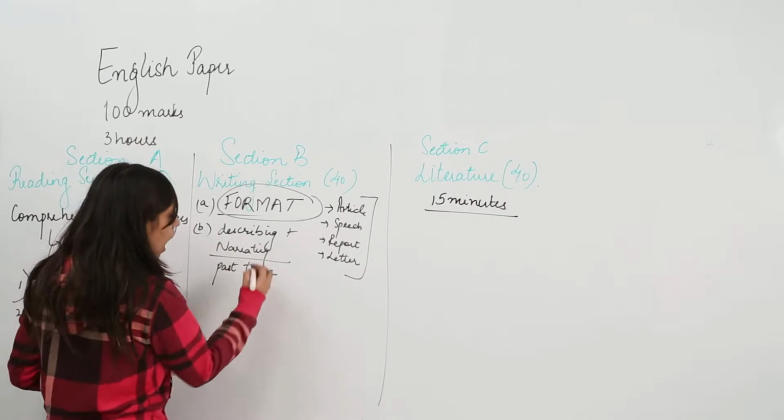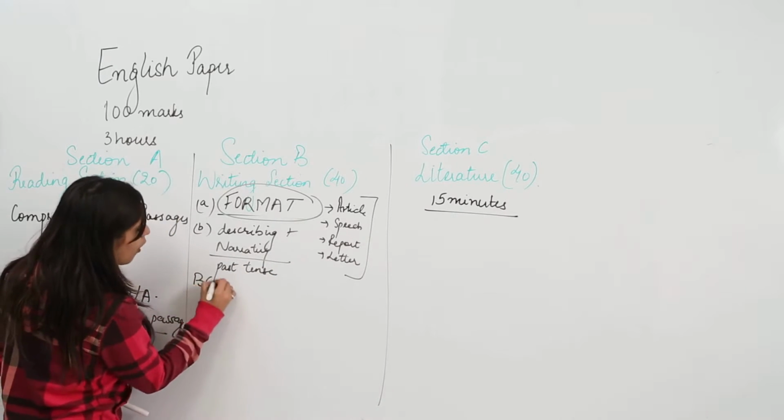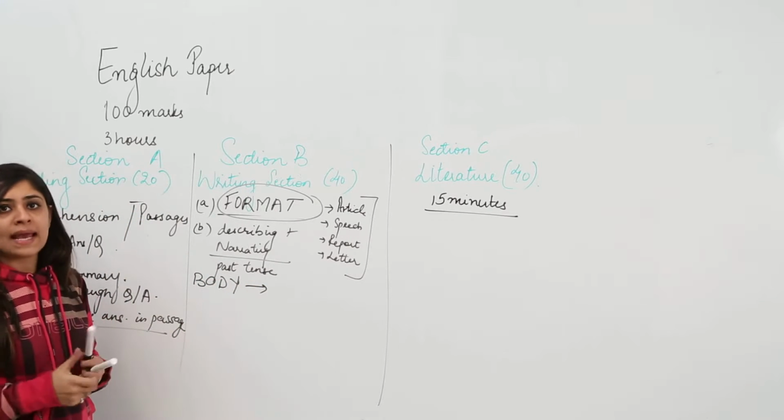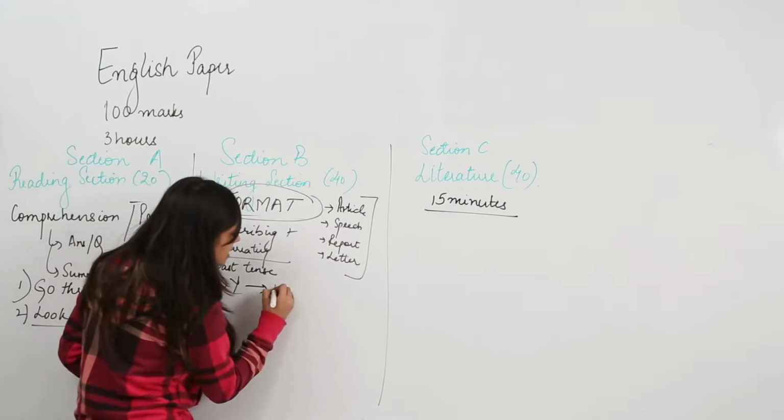Now let's have a look, how do you actually form the body? There are 4 points that you need to pull up while explaining or writing. First is the introduction.